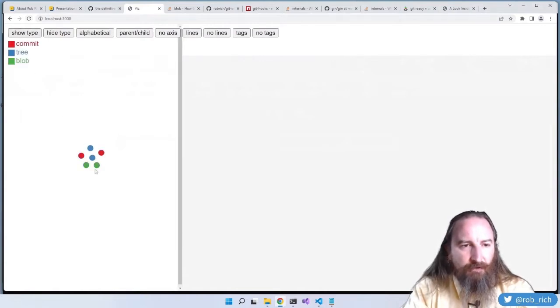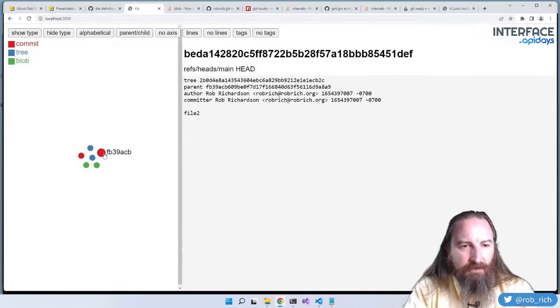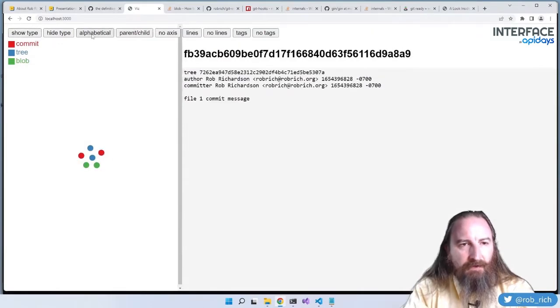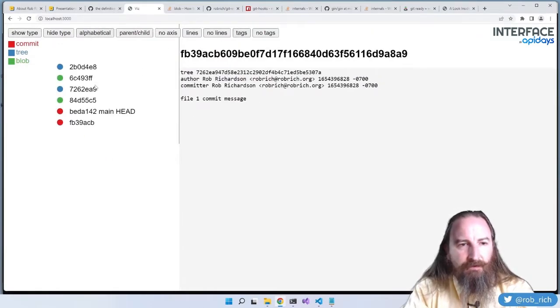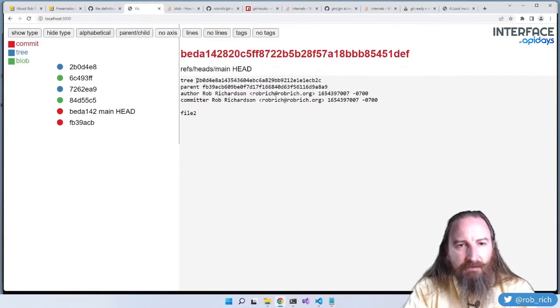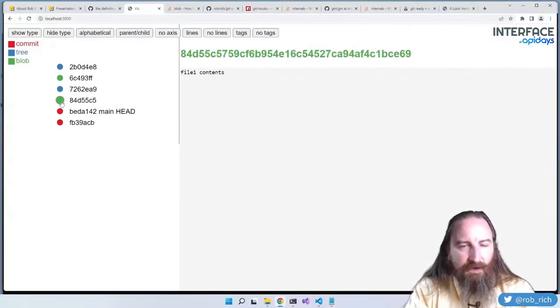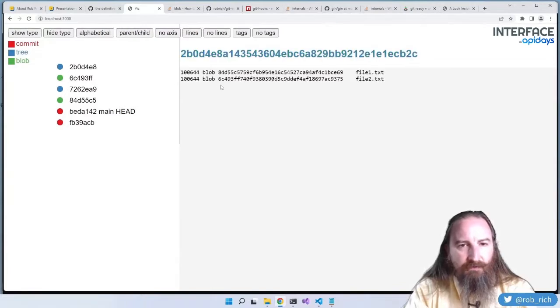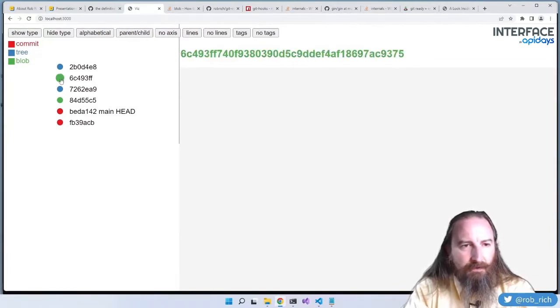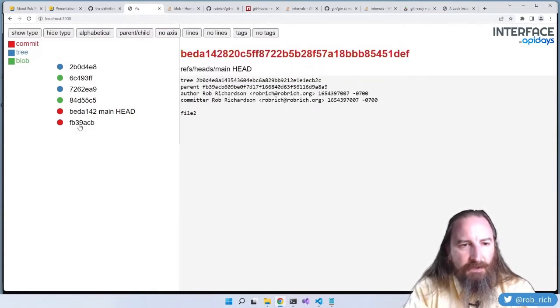blobs. So if we show the type, here's those. So here's one commit, here's the other commit. Let's put it in alphabetical order and show the tags. So here's our new commit. It references this tree node, 2b. Here's that tree node, and it references these 2 files, 84d5. Here's 84d5, file 1. It also references file 2, 6c. So here's blob 2. And this commit has a parent node of fb.